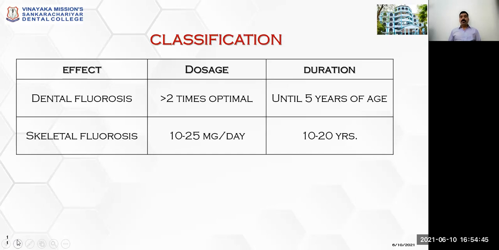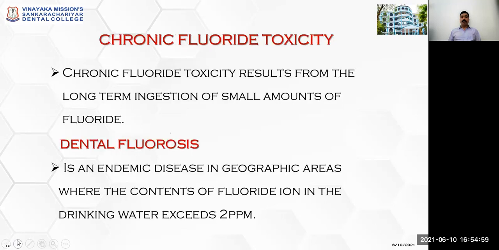But if a person consumes 10 to 25 milligram per day, every day, for more than 10 to 20 years, it leads to skeletal fluorosis. So the chronic fluoride toxicity we can classify into dental fluorosis and skeletal fluorosis.